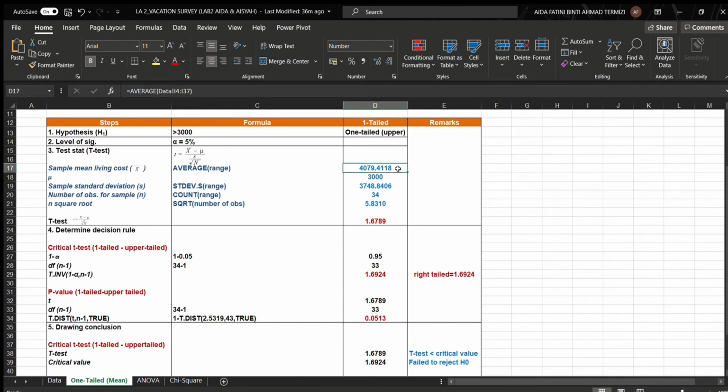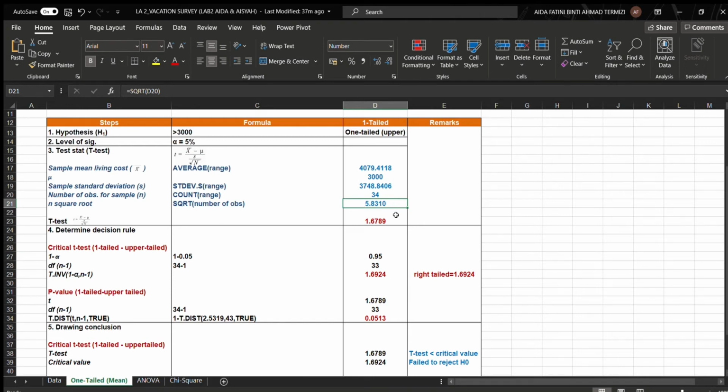The formula is equal to average and drag over the data from the living cost, which is 4079.4118. For the sample standard deviation, the formula is standard deviation sample and drag the data from living cost, and we will get 3748.8406. Then for the number of sample, which is n, is equal to count and drag the data from living cost. Lastly, for the square root of n, the formula is square root, and we took this 134, and then we will get 5.8310.